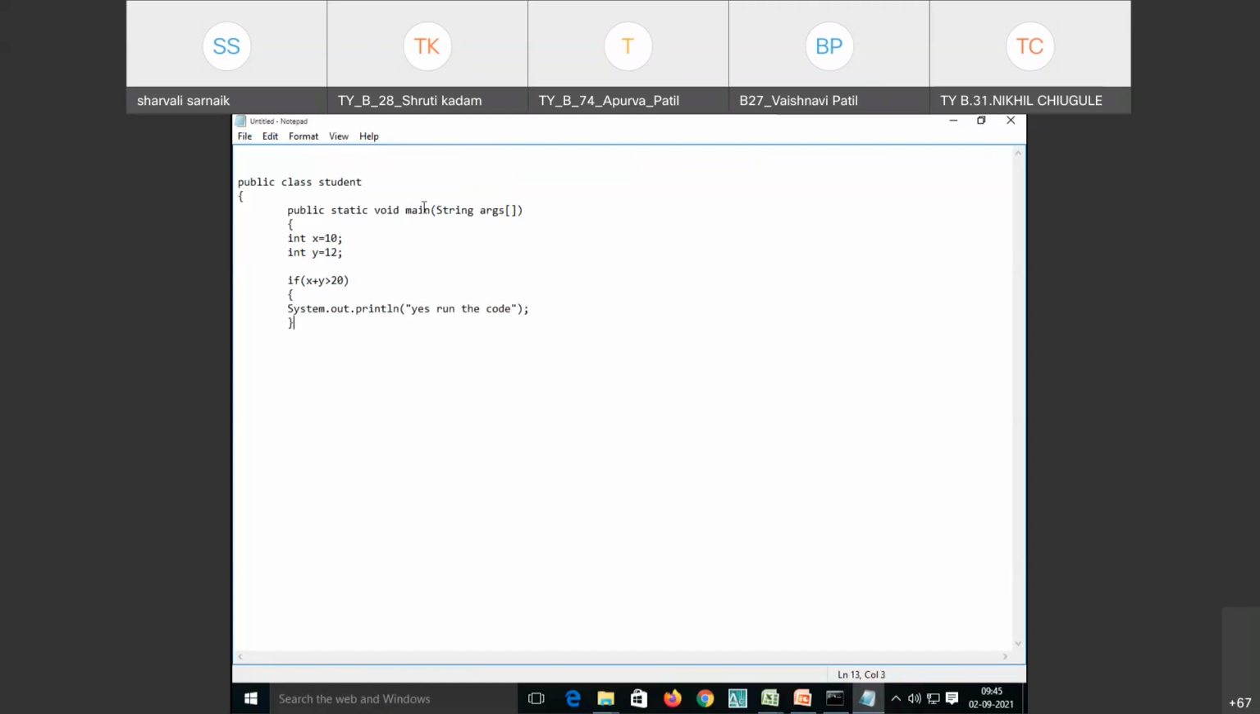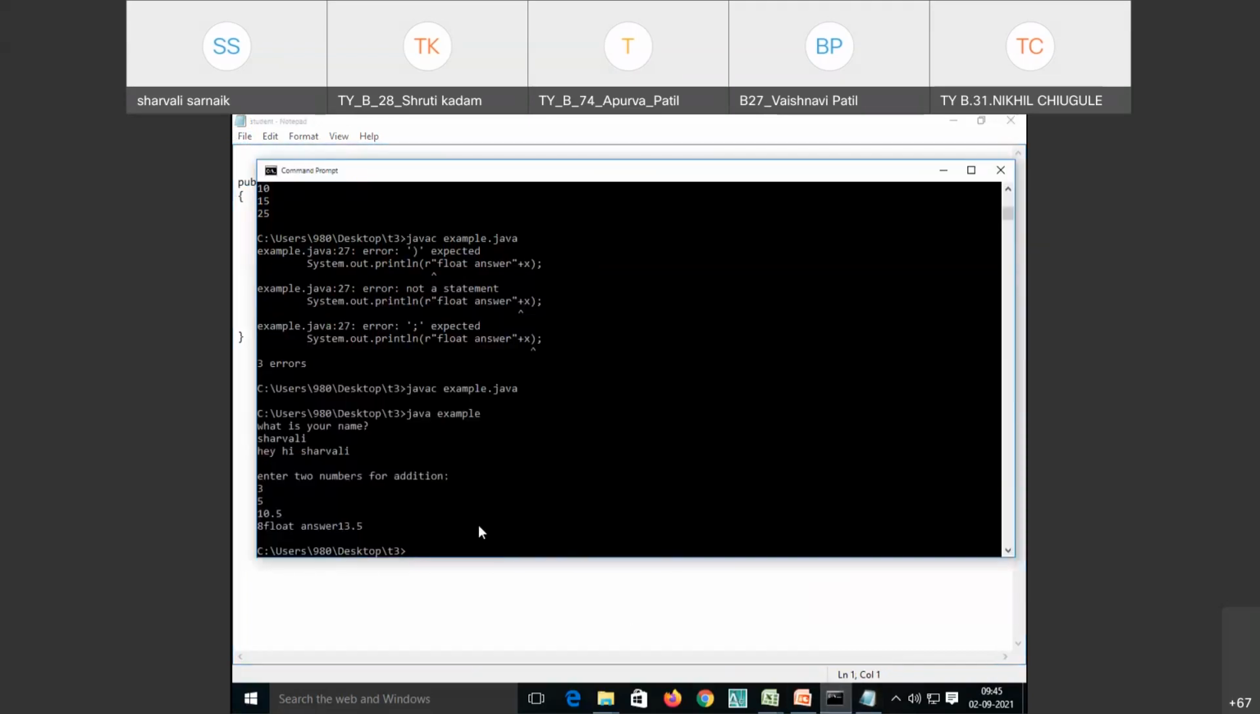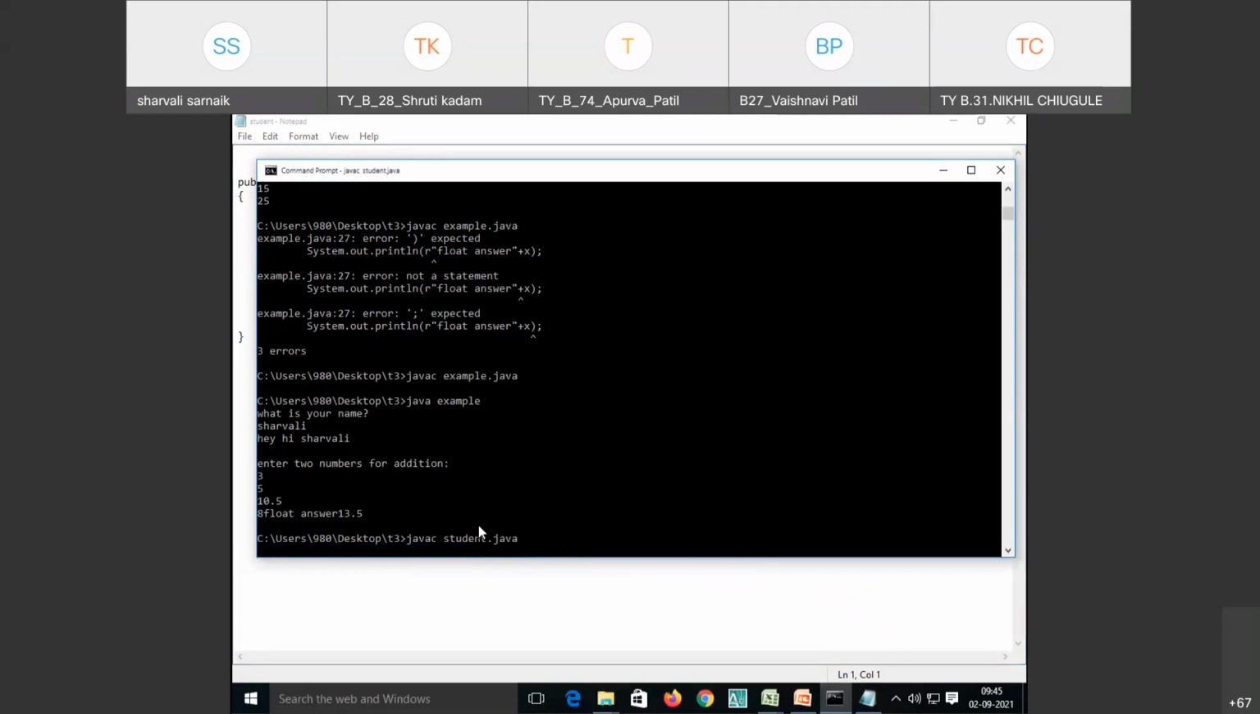So now tell me, this is a simple example of the if statement. I have used the if block here. As I said, for a simple if statement, if the condition is true, then only this block will execute. So let's see whether this executes or not. Save this code with the class name, that is student.java, and run the code on the console, that is javac student.java.